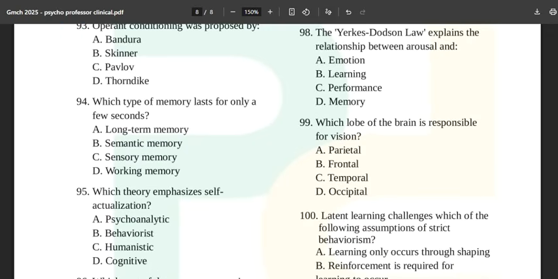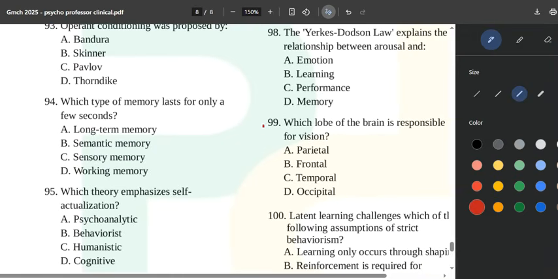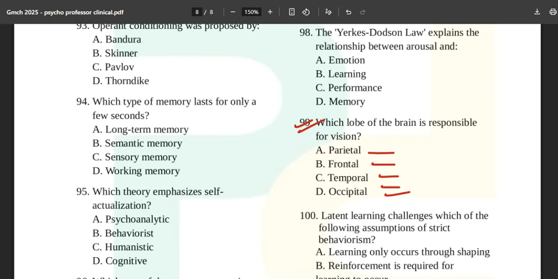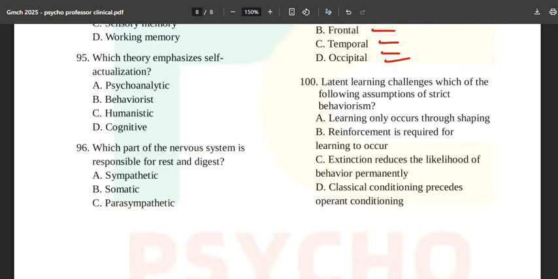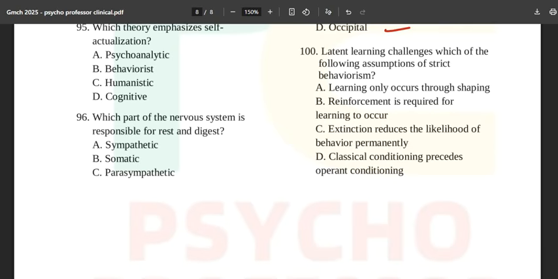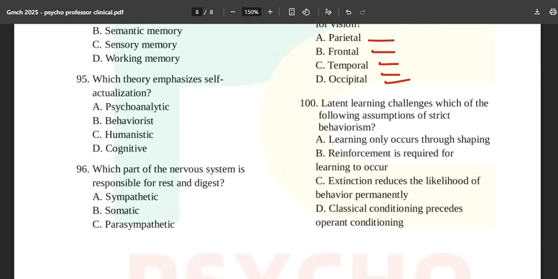Okay, and which lobe of the brain is visible? If you have followed all the PYQ videos, you definitely know the proper or minute functioning of all these lobes and groups. Which part of the nervous system is responsible for rest and digest? So I guess last time the cutoff was around 85, so this time also 85 to 90, we can see a jump, a hike this time for your GMCH 2025 paper.